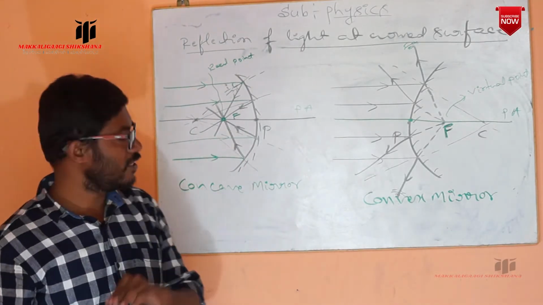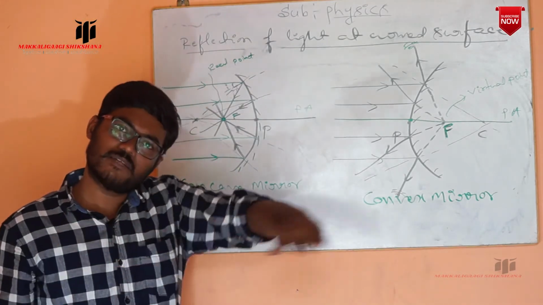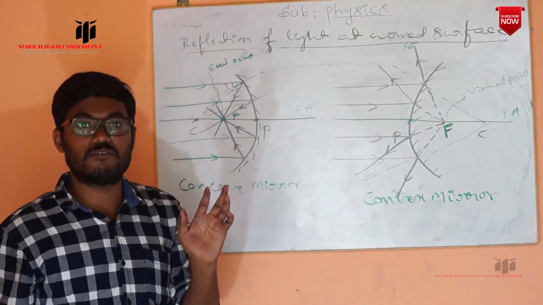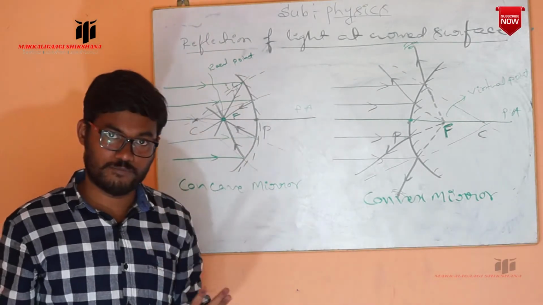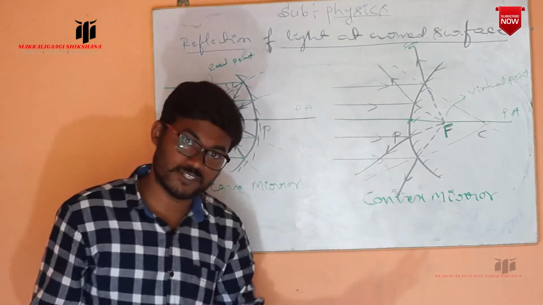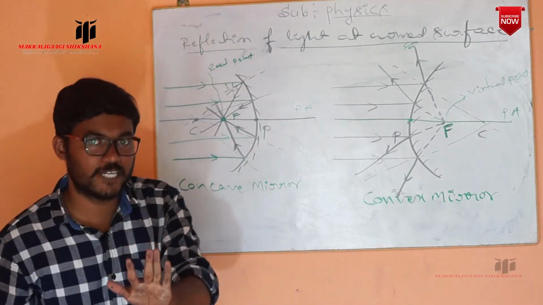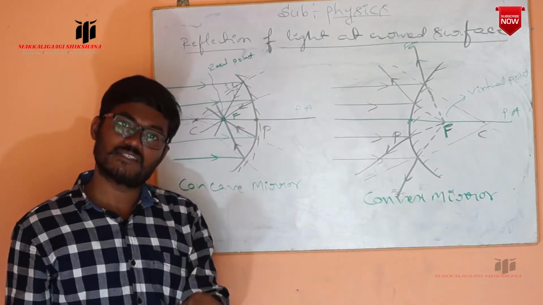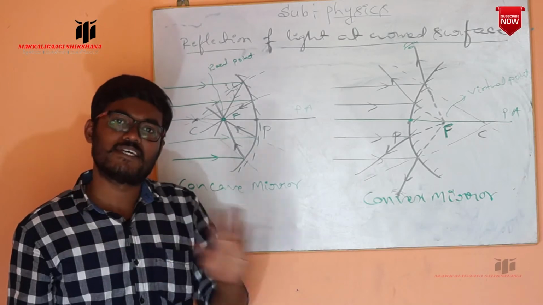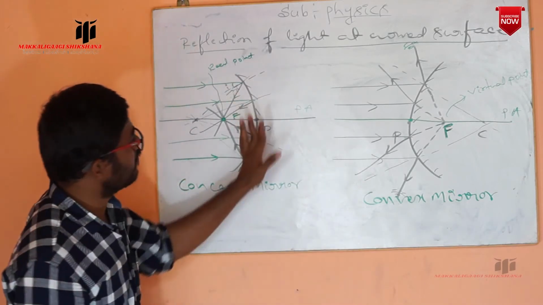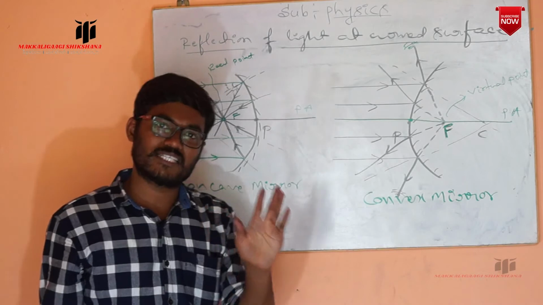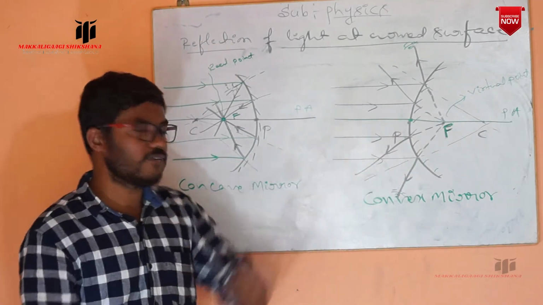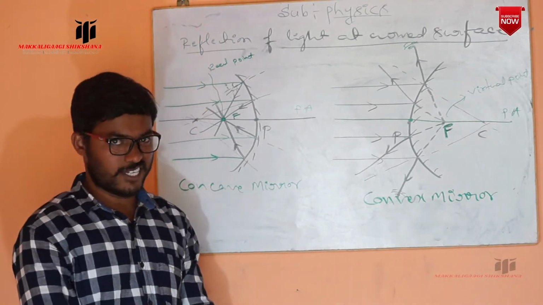Just remember another note pointer. If the light is incident on a smooth plane surface, that reflection of light we call regular reflection. But if the light is incident on any rough surface, whatever reflection takes place, we call irregular reflection. But in both cases, the laws of reflection have to be satisfied. In the same way, in the case of a curved surface also, the laws of reflection have to be satisfied. So this is the action of concave and convex mirrors.